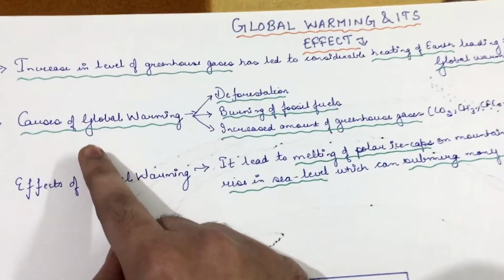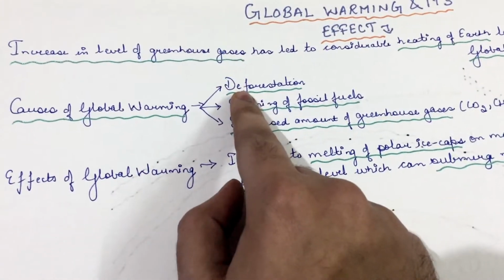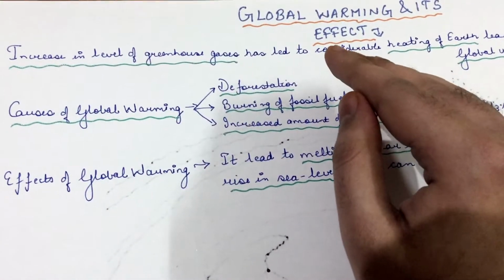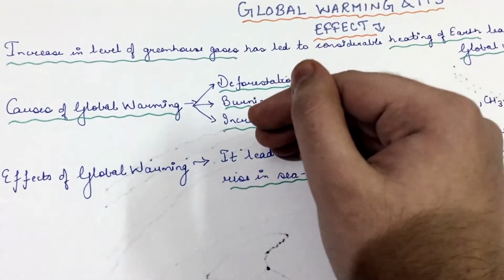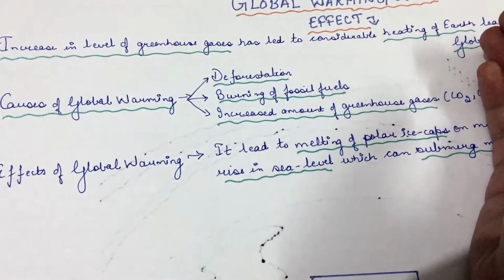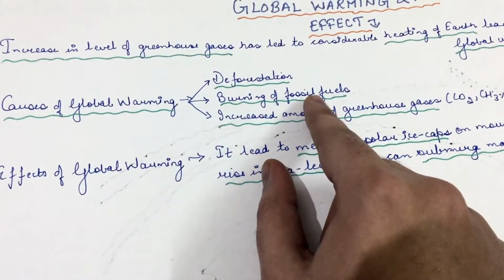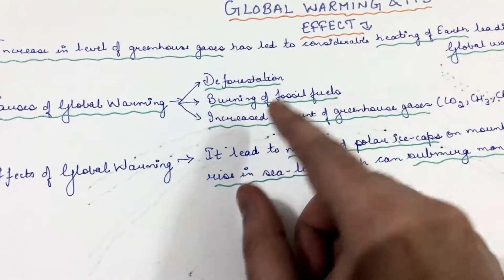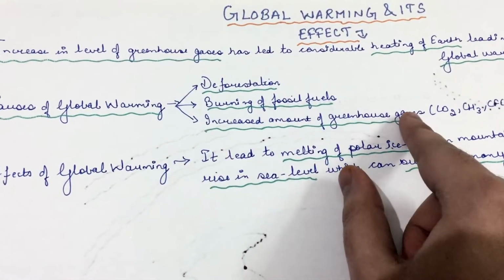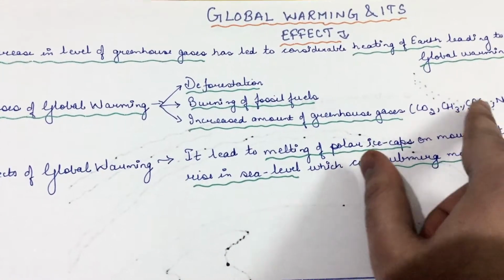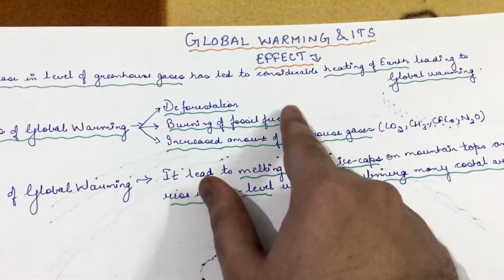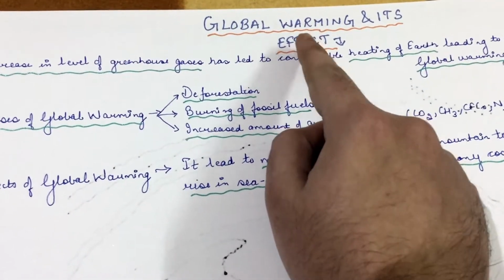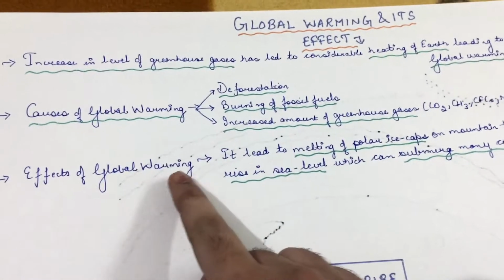Now let us look at the causes of global warming. Deforestation is one cause, because if trees are cut down at a rapid rate, the carbon dioxide level in the atmosphere would increase, and carbon dioxide is a greenhouse gas. Second, burning of fossil fuels, because it also introduces carbon dioxide into the atmosphere. And thirdly, an increased amount of greenhouse gases like carbon dioxide, methane, etc. If the greenhouse gases increase, there would be more trapping of solar energy, which will lead to global warming.